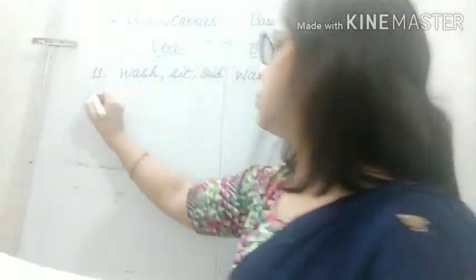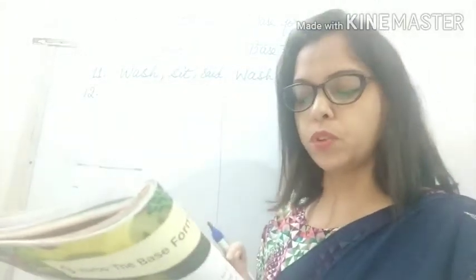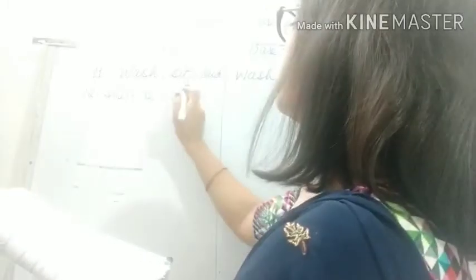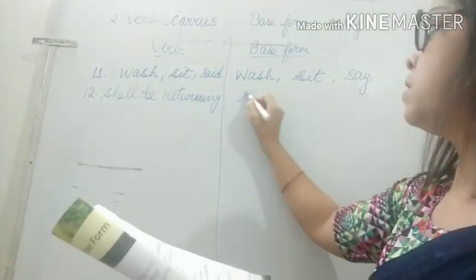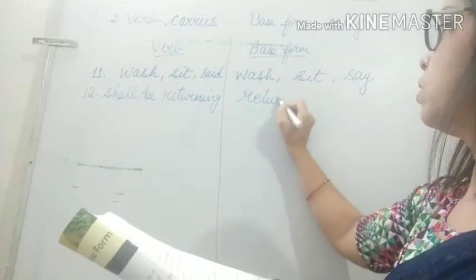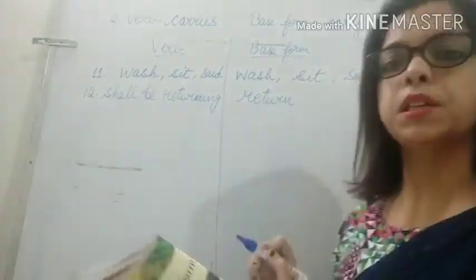Now, 12th one. I shall be returning this book to the library today. So, the verb is shall be returning. Now, the base form is return.